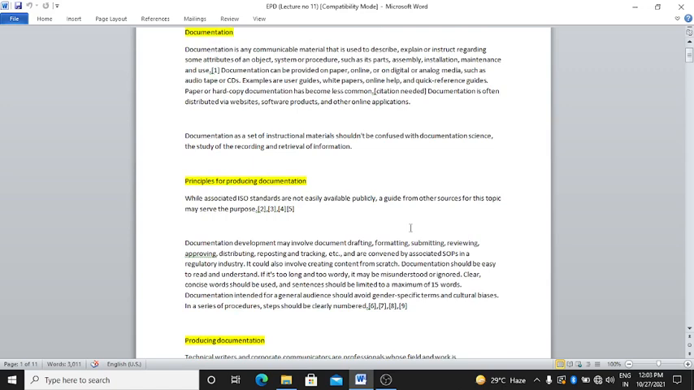Documentation is any communicable material that is used to describe, explain or instruct regarding some attributes of an object. Documentation is a communicable material to describe anything or explain everything: its parts, assembly, installation, maintenance and use. Documentation can be provided on paper, online, or digital or analog media such as audio tape or CDs. Documentation is not only on paper.